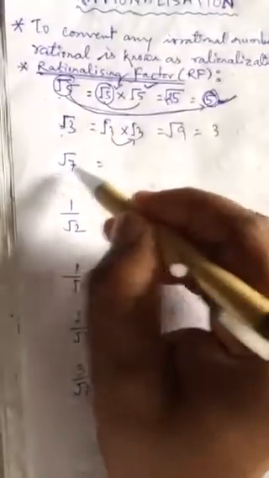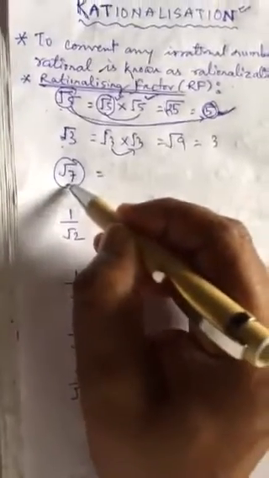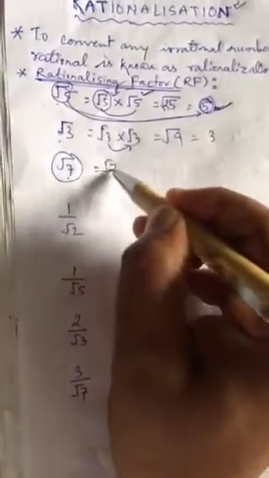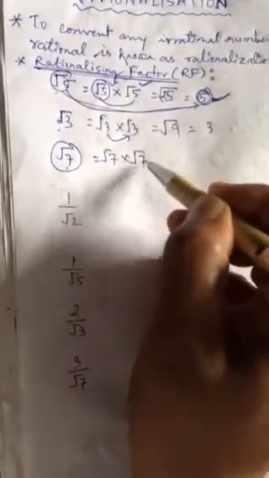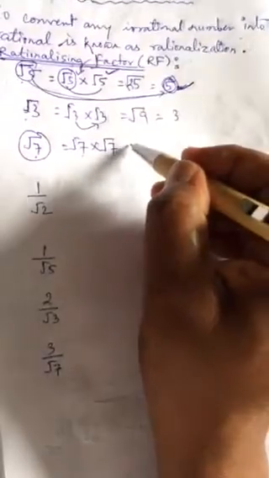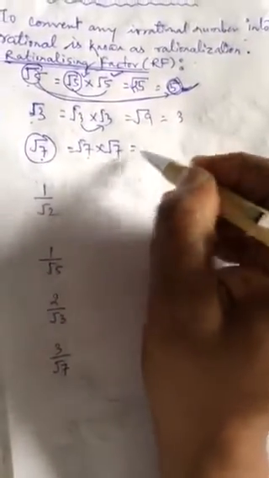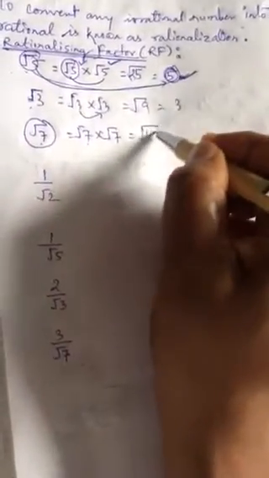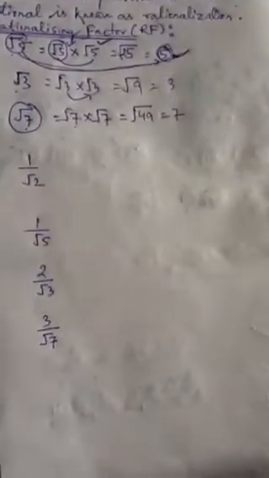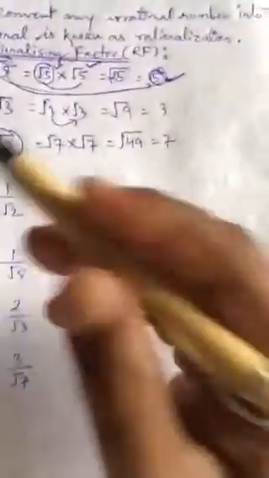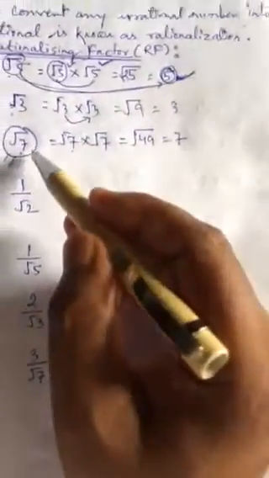Similarly, if you have to convert root 7, which is also an irrational number, into a rational number, then you can multiply it by root 7 only. So now root 49 is 7. Got my point? This is how we rationalize any irrational number. This is how we convert.